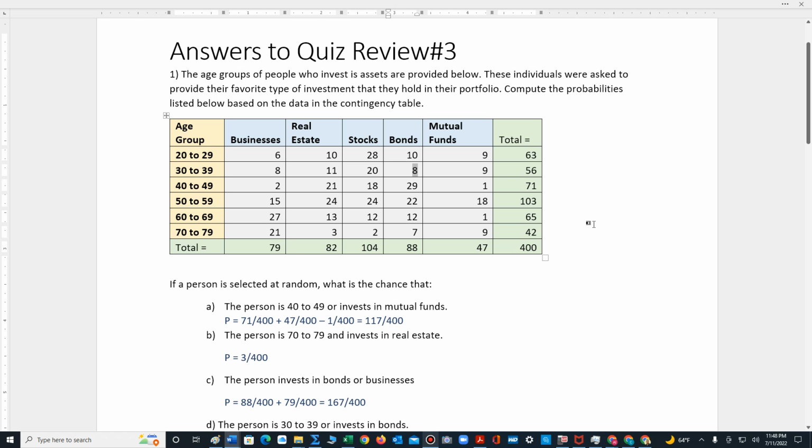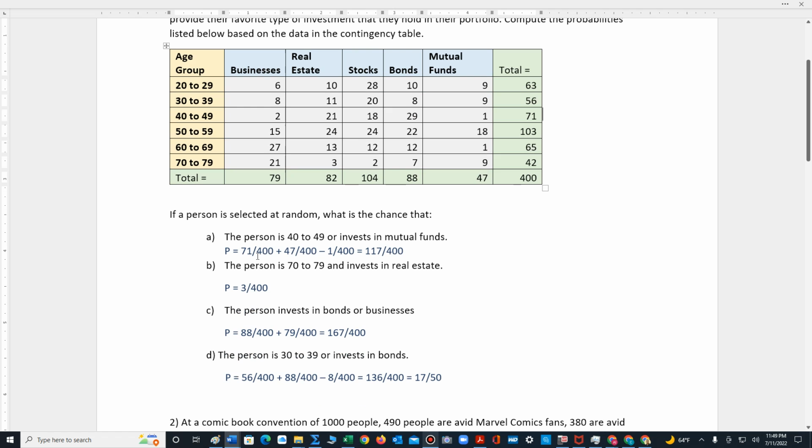In this video, I will review the answers for quiz review number 3. First problem, we are provided with a contingency table. The two variables are age group and types of investments. We're picking a person at random from this data. Part A says the person is between 40 to 49 or invests in mutual funds.